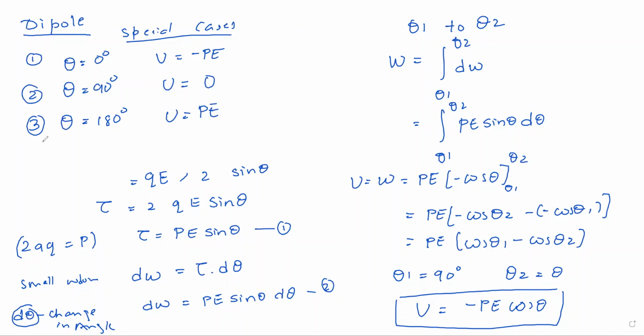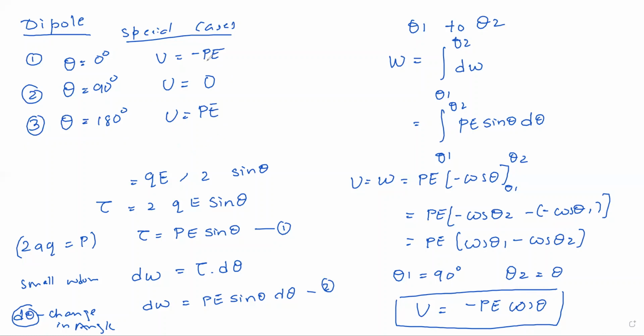These small concepts you will get in your CET exams. You will have some multiple choice questions, so they may give these options. If they say theta is 0, what will be the potential energy in case of a dipole, they may give options like minus pE, 0, pE, or something else. So the answer is minus pE, right? So you should remember all the small points.